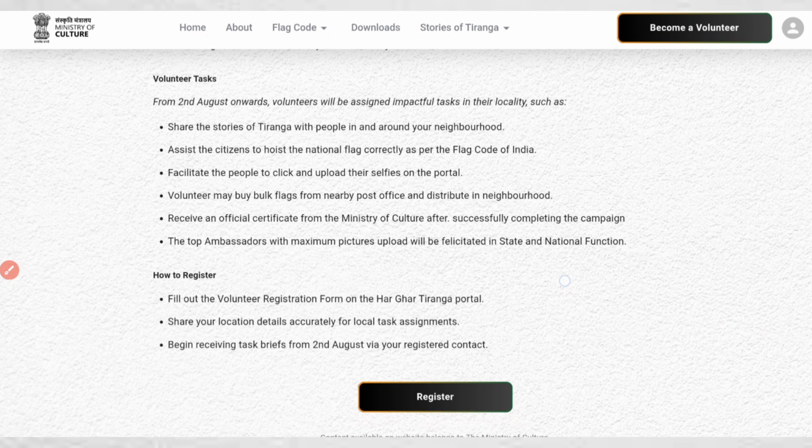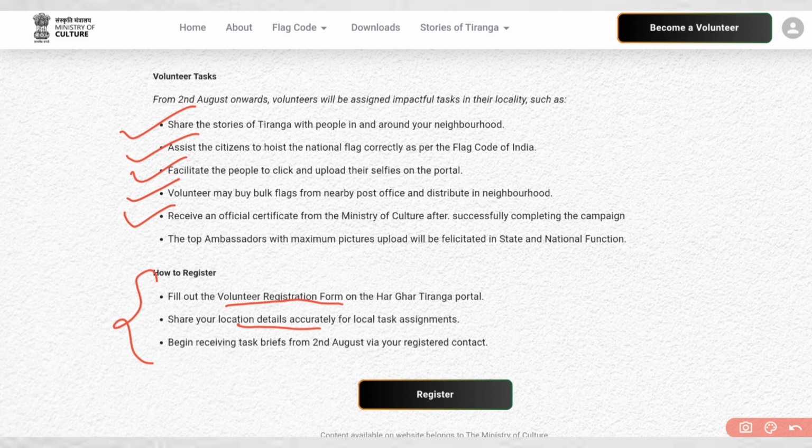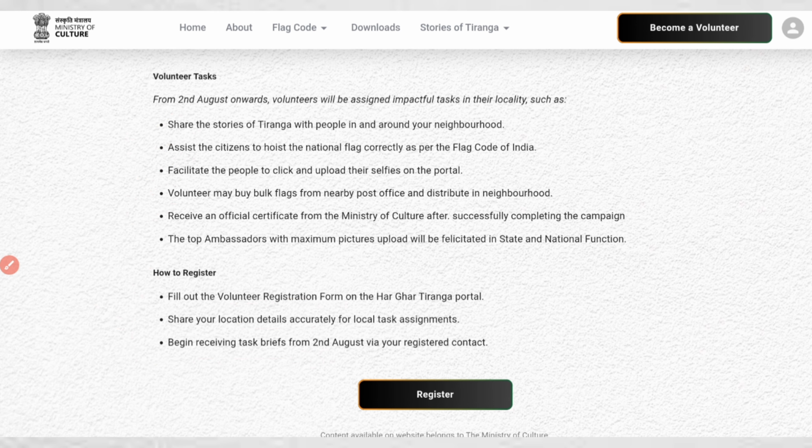And what are the different tasks a volunteer needs to do? You need to share the story of Tiranga with people in and around the neighborhood, assist citizens to host the national flag correctly, and facilitate people to click and upload their selfie on the portal. Volunteers may buy bulk flags for the nearby post office and distribute them in the neighborhood, and receive an official certificate from the ministry. And how to register? First, you need to fill out the registration form, share your location detail, and then you will start receiving tasks from 2nd August. So now let's click on register.